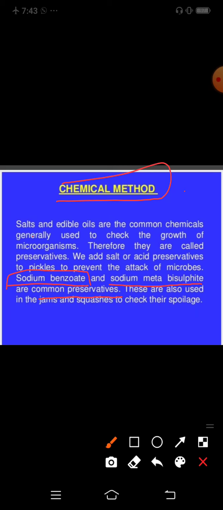Salts and edible oils are the common chemicals generally used to check the growth of microorganisms. Sometimes you add salts and edible oils for preservation of food material, but chemically we can add sodium benzoate and sodium metabisulfite as common food preservatives.